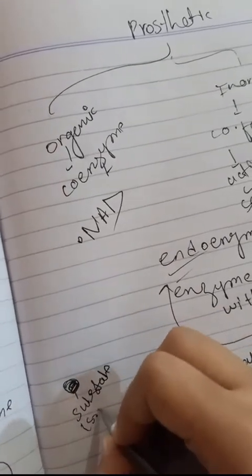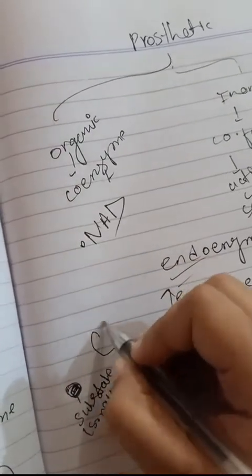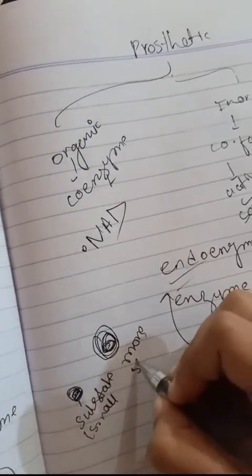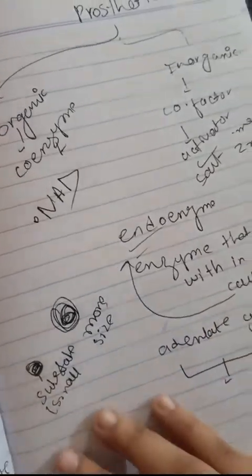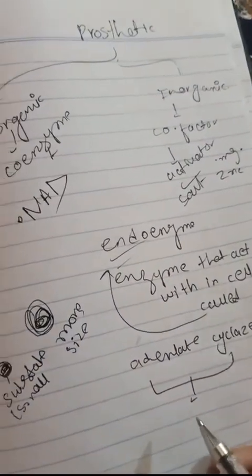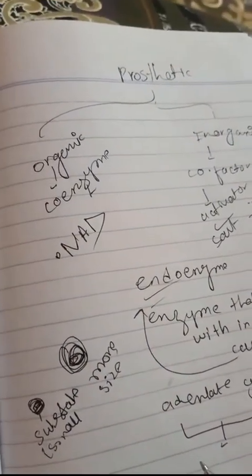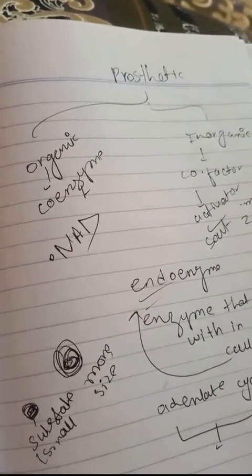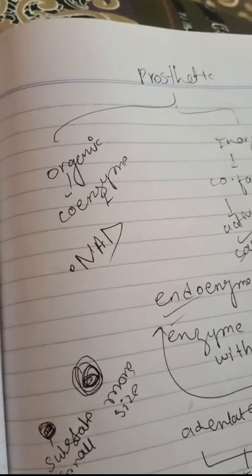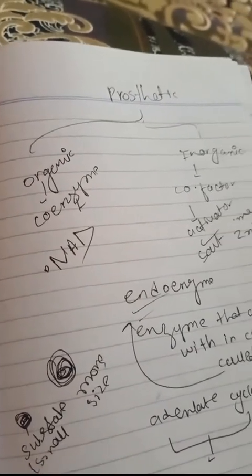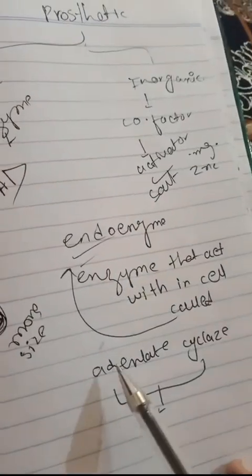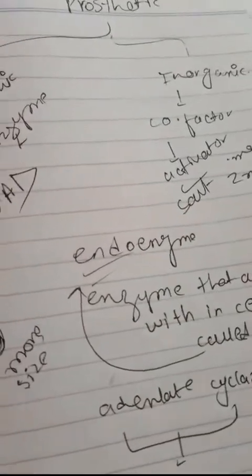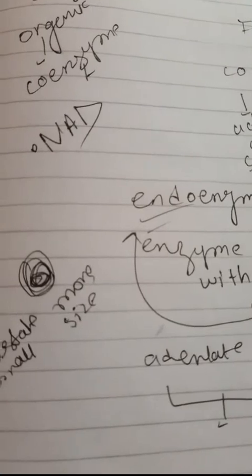The substrate will have a small size, but the enzyme will have a larger size. In the next video I'll be telling you about that too. So we have adenylate cyclase that helps the hormone become active inside the cell.